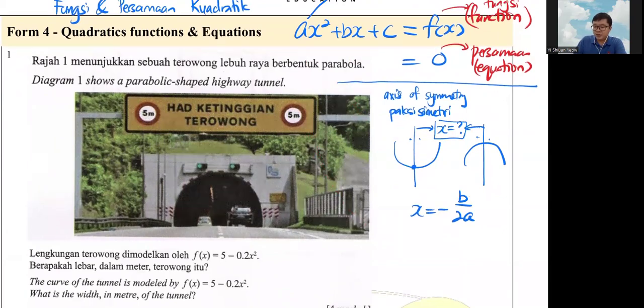Okay, so when you got a smiley face, this is your minimum. In BM the word is titik minimum, and in English it is minimum point. So when you got a sad face, this is your maximum. Maximum means the highest, titik maximum, or maximum point. Okay, so please just remember all this.